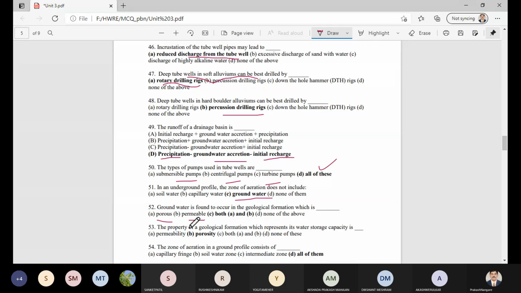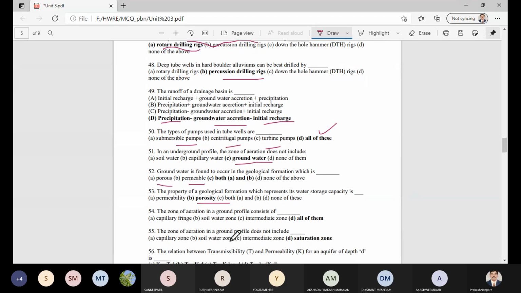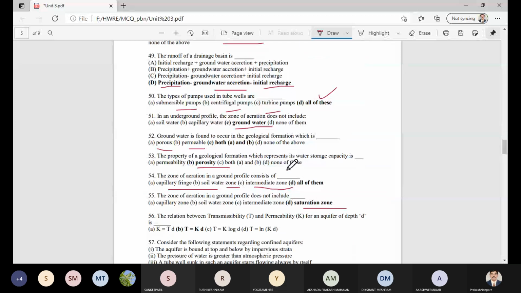The property of a geological formation which represents its water storage capacity is called porosity. The zone of aeration in a ground profile consists of the capillary fringe, soil water zone as well as the intermediate zone, and does not include the saturation zone, that is, the groundwater.